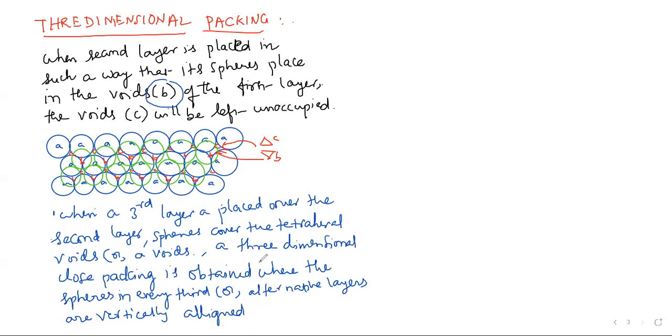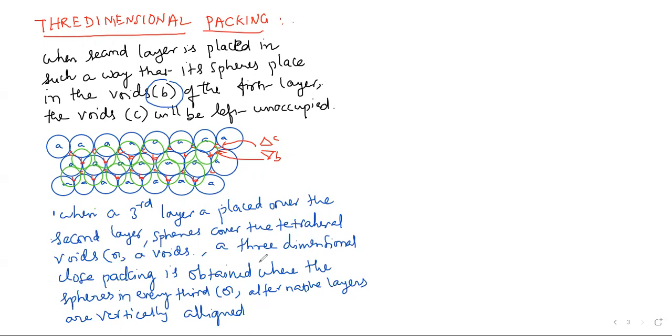So a third layer is directly above the first and fourth above the second layer and so on. First one, fourth one. Okay. Above the second layer and so on.